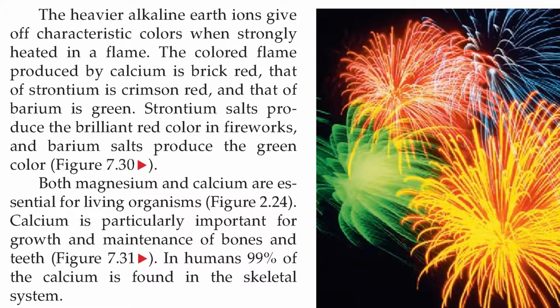The heavier alkaline earth ions give off characteristic colors when strongly heated in a flame. The colored flame produced by calcium is brick red, that of strontium is crimson red, and that of barium is green. Strontium salts produce the brilliant red color in fireworks. The barium salts produce the green color.